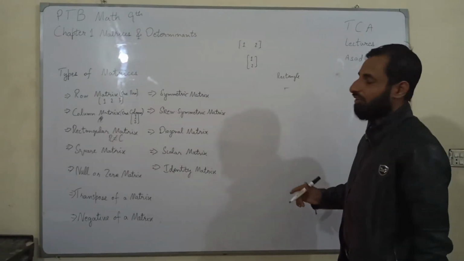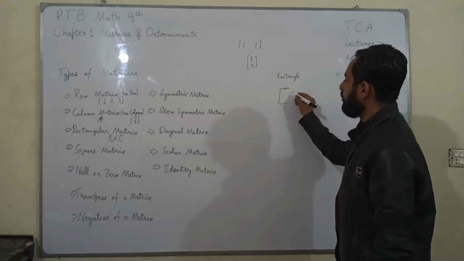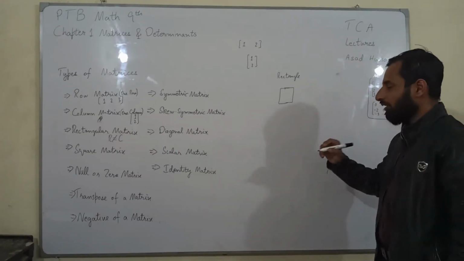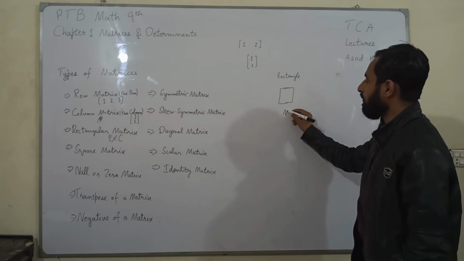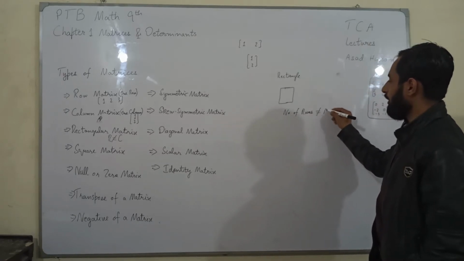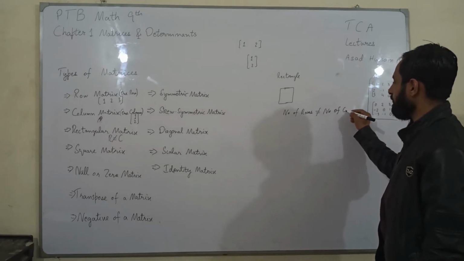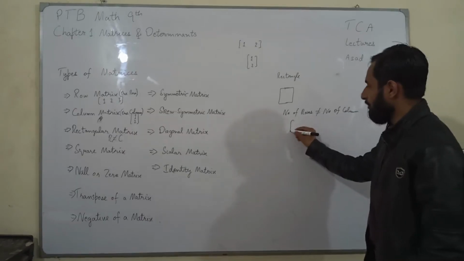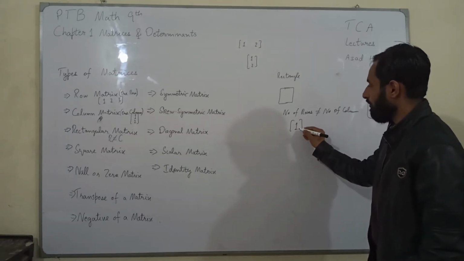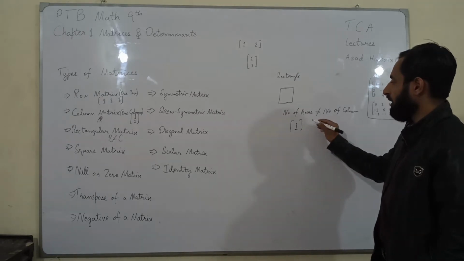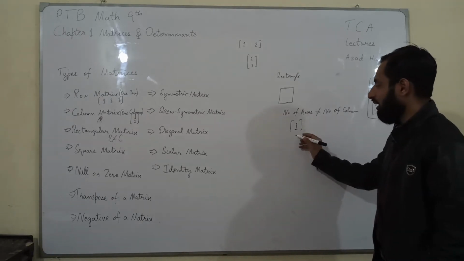For a square matrix, a square is a shape whose all sides are equal. So we can say a matrix whose number of rows are equal to number of columns is called a square matrix. For example, a matrix like this. It has only one row and one column. Number of rows are equal to number of columns. That's why it is a square matrix.